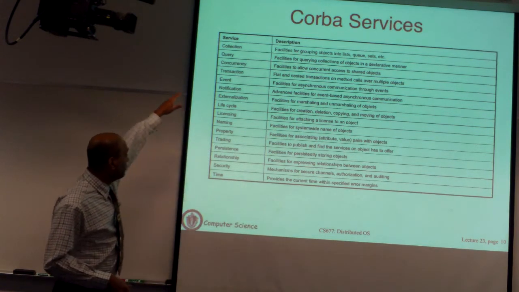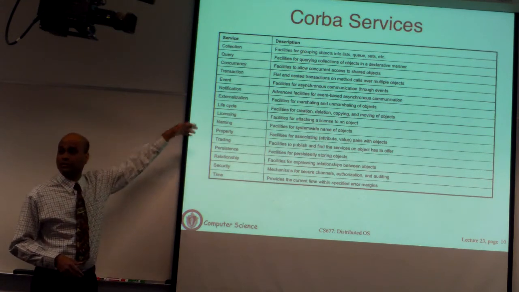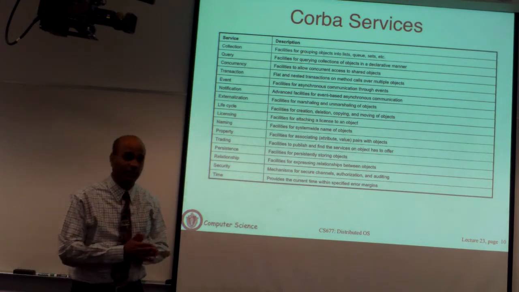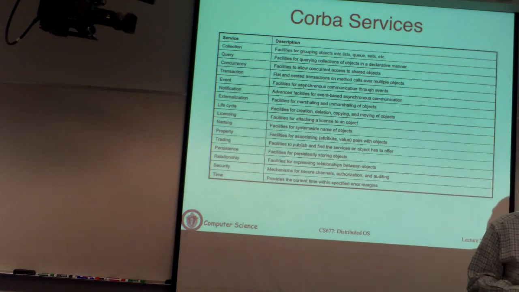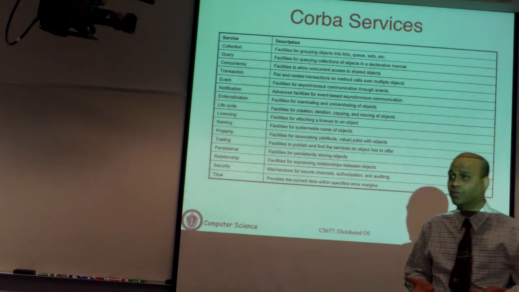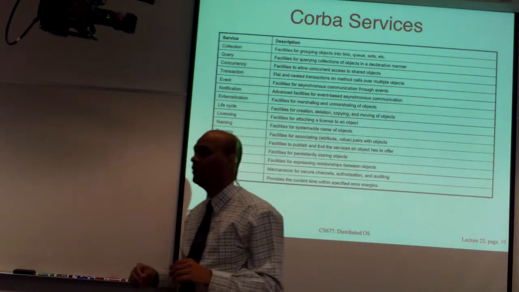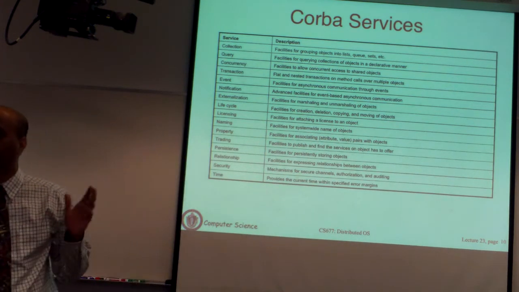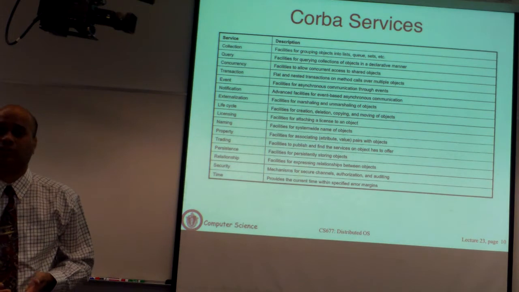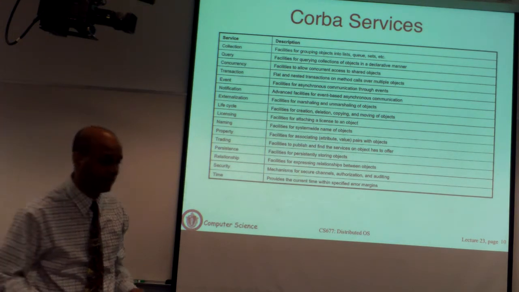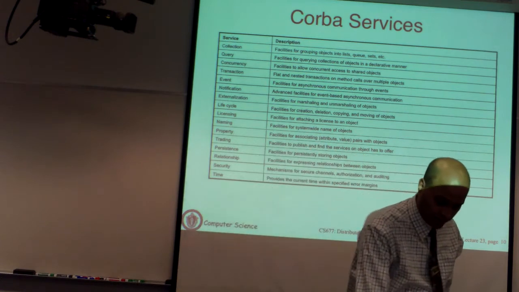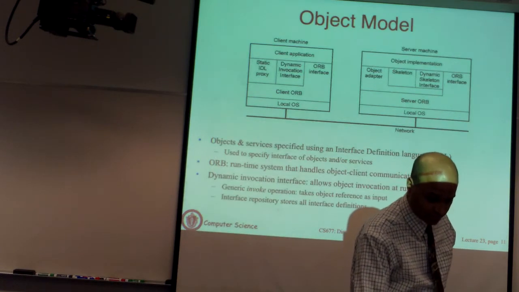There's also a security service to implement encryption and things like that. So essentially the middleware is somewhat heavyweight in that it provides these different functions. When you write an application, rather than writing code to perform much of this functionality, you can directly use Corba interfaces and use these services. That's the basic idea behind these services.